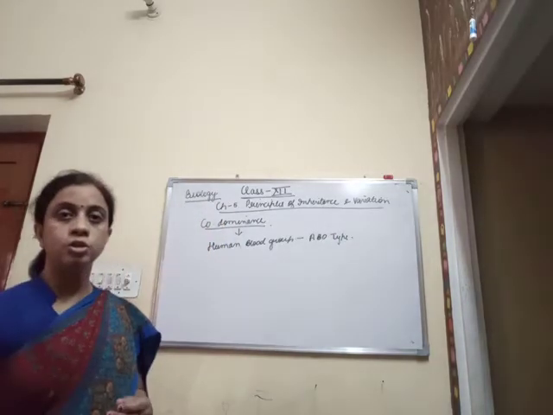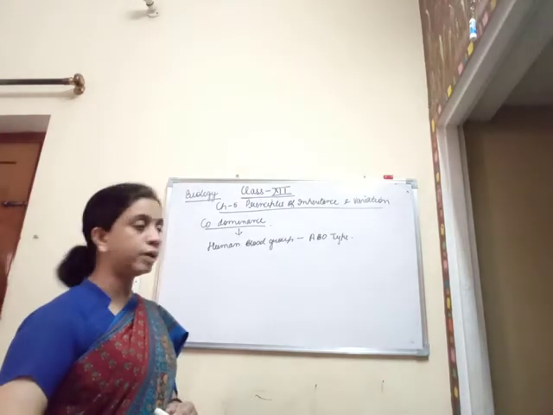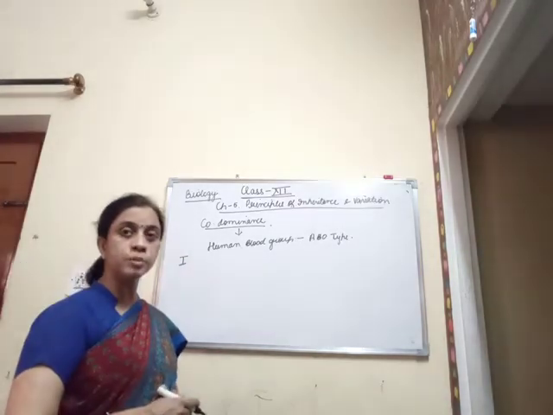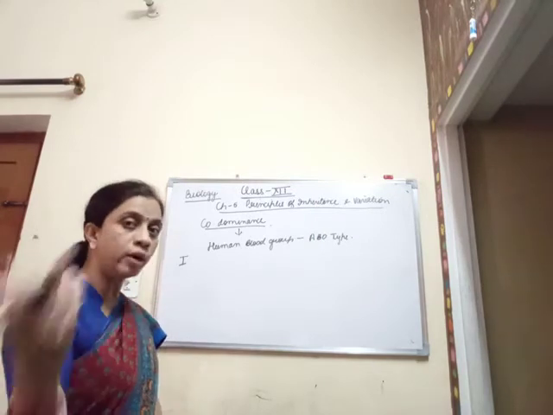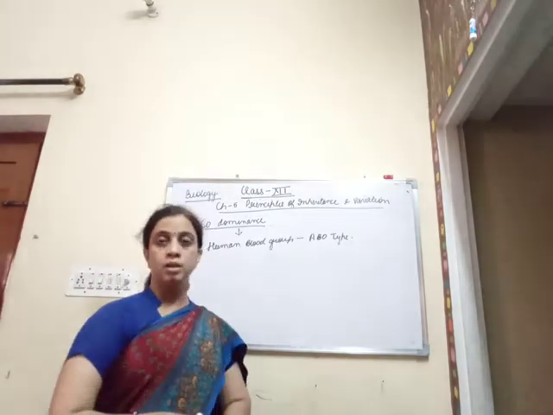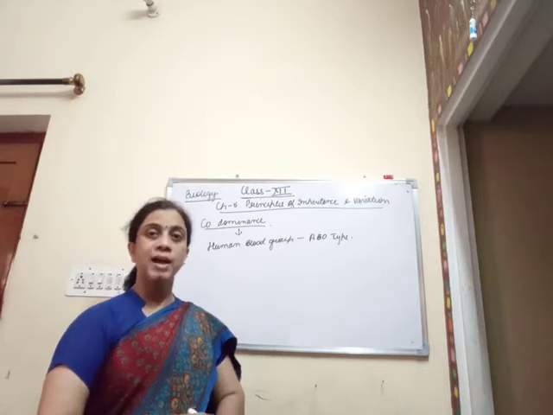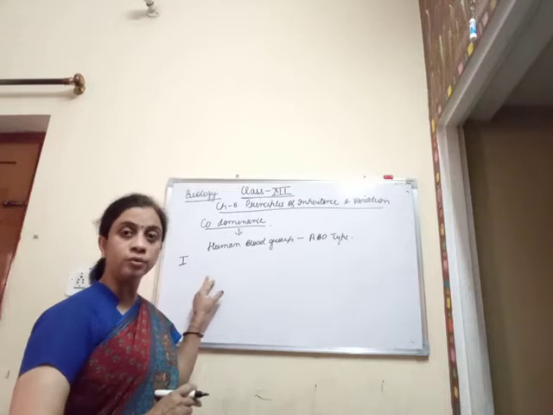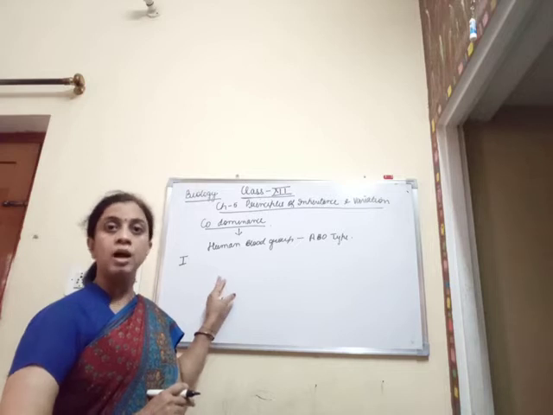Now, to proceed further, we should first know what the genes are that are controlling this blood group. There is a gene I, which is responsible for controlling the ABO type of blood group in human beings. On the membranes of the RBC, there are certain sugar polysaccharide chains, and this gene I is responsible for controlling the type of polysaccharide chain present on the membrane of the RBCs.